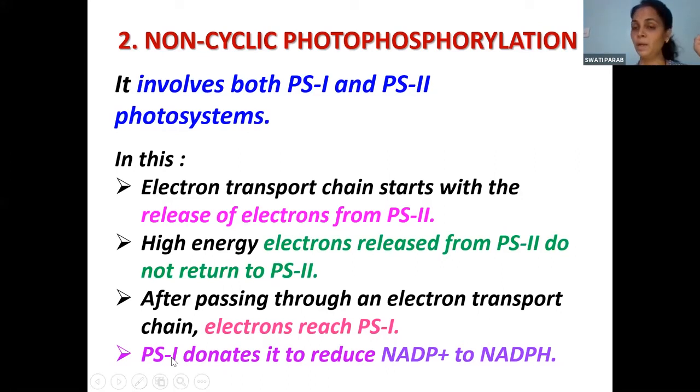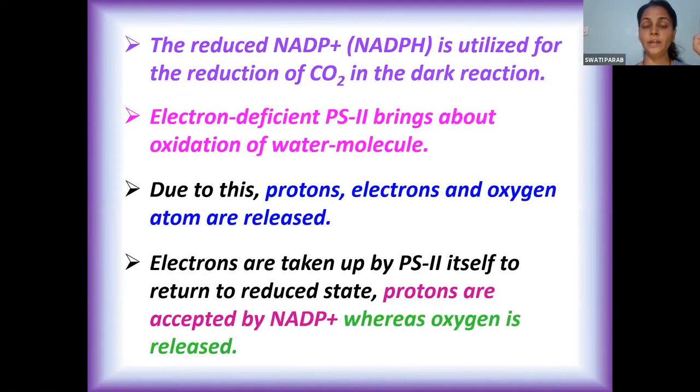जब ये PS1 में आएगा, PS1 से the electron will be donated to what? Donated to NADP. Then this NADP gets converted to NADPH. So here the electron will be donated as well as the protons are donated. So NADP का conversion NADPH में होता है. Okay, that is the first step. Later on you will find that the reduced NADP will be utilized for the reduction of CO2 as we have studied earlier in the dark reaction, which is the next step.